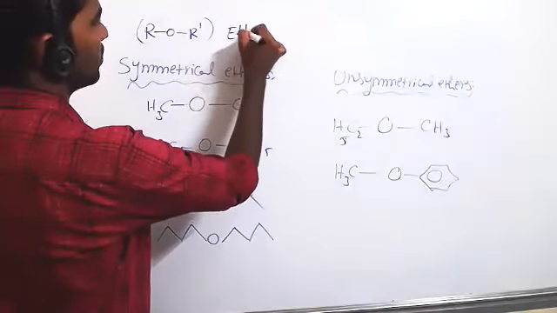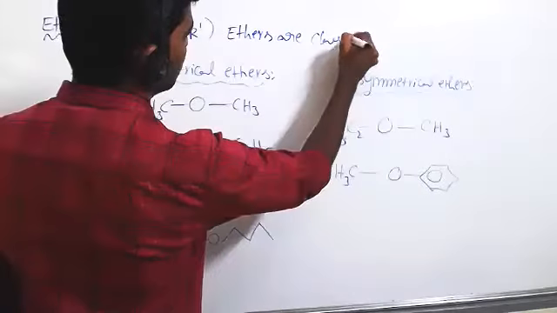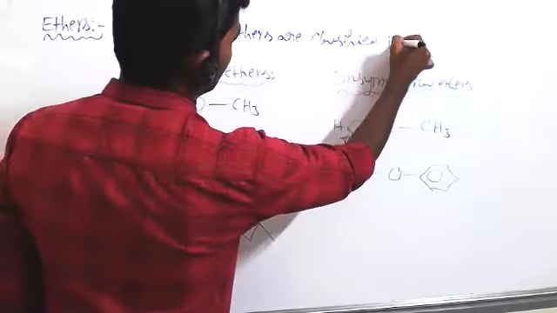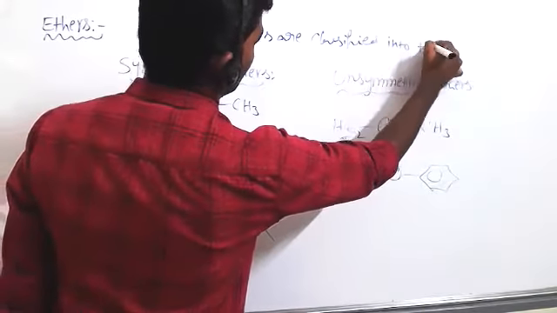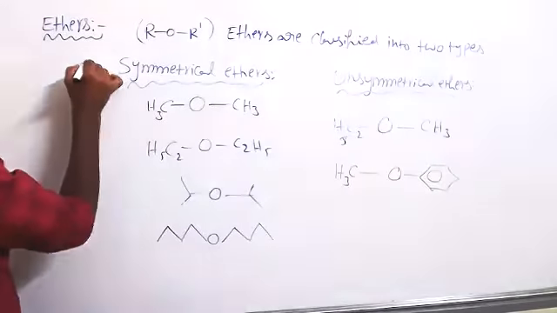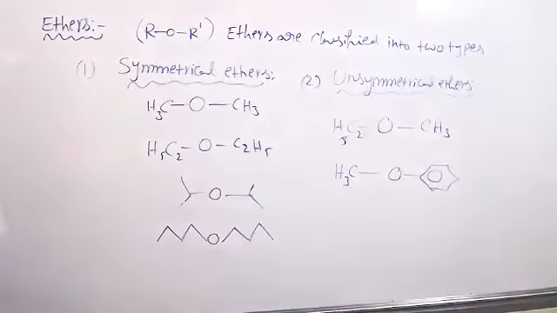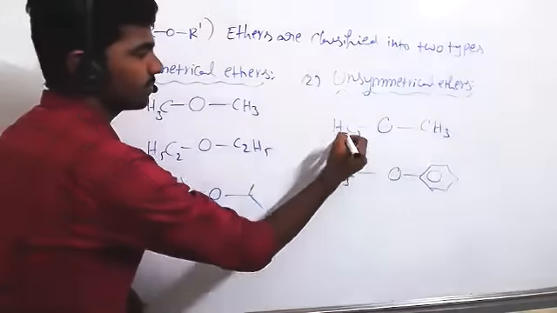Ethers are classified into two types. First one, symmetrical ether, and the second one, unsymmetrical ether. Write examples. C2H5.